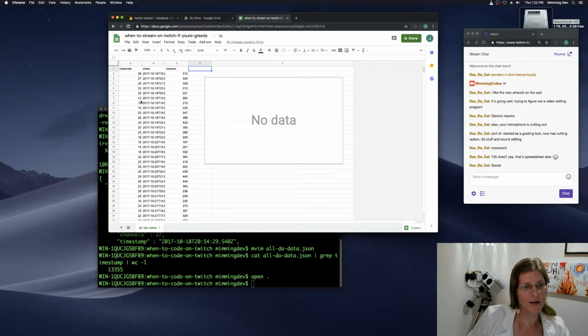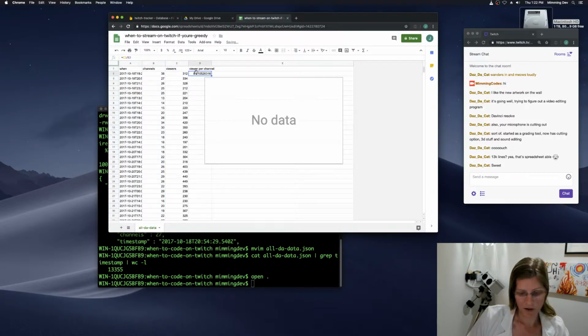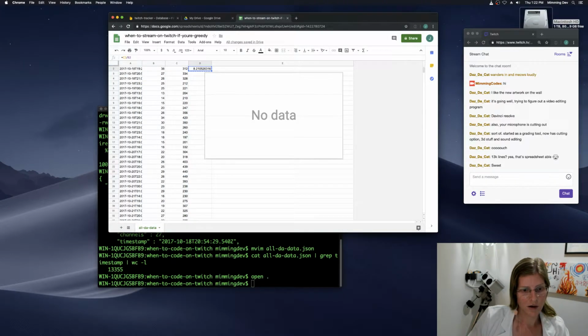Because remember, I wanted the lowest number, so we want the ratio. Viewers per channel. And this is this divided by this. And let's round that, leave it a non-integer. Can I drag that? Will that make it happy? Hey, it didn't break. Paste it in all over the place.